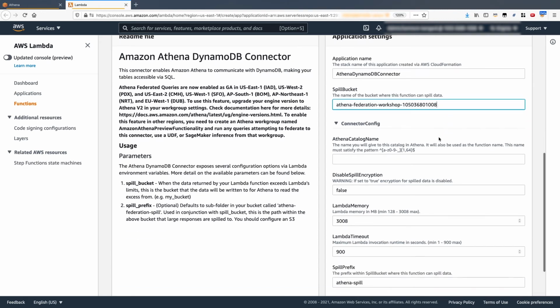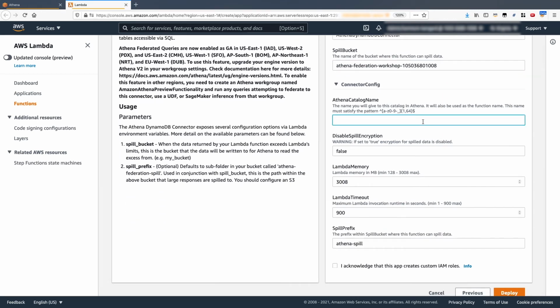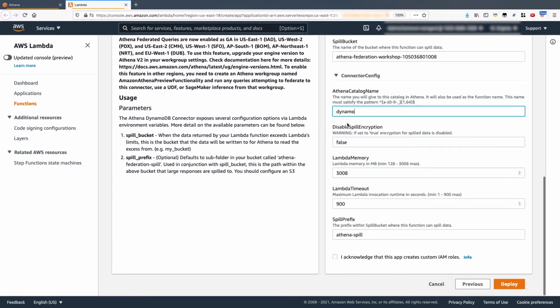The next thing is we need to specify a catalog name. Now, this is the name associated to the Athena catalog. So within our queries, we'll be referencing Dynamo, where we want to query a DynamoDB table. We also want to retain encryption for our spill data, so we will keep this configuration to false. We will also keep our Lambda memory and Lambda timeout configurations as the default. And then finally, we will create a unique spill prefix to store our spill data against in our spill bucket.